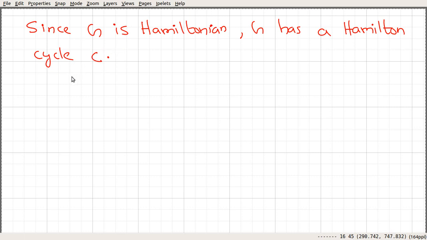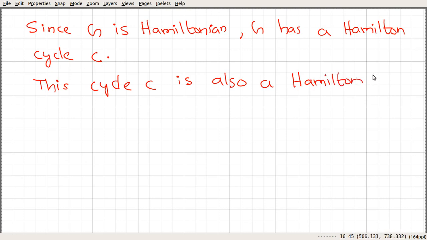And that says G plus uv is also a Hamiltonian graph. Very easily you can see that this cycle C is also a Hamilton cycle in G plus uv, because we obtain G plus uv by adding an edge between these two non-adjacent vertices.